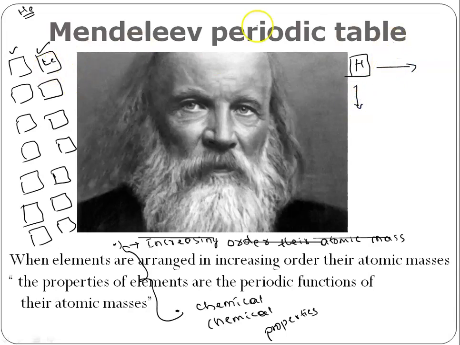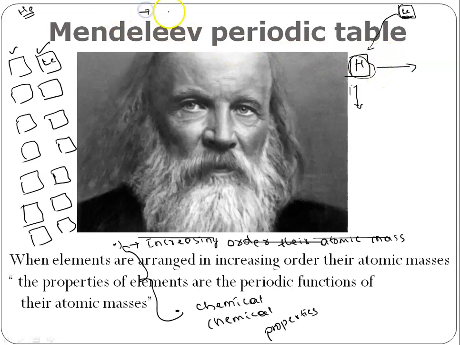When he compared the chemical properties of lithium with the existing element, if he found the properties were similar, he planned to place it below this. And if he found different chemical properties, then he planned to place it in the row.